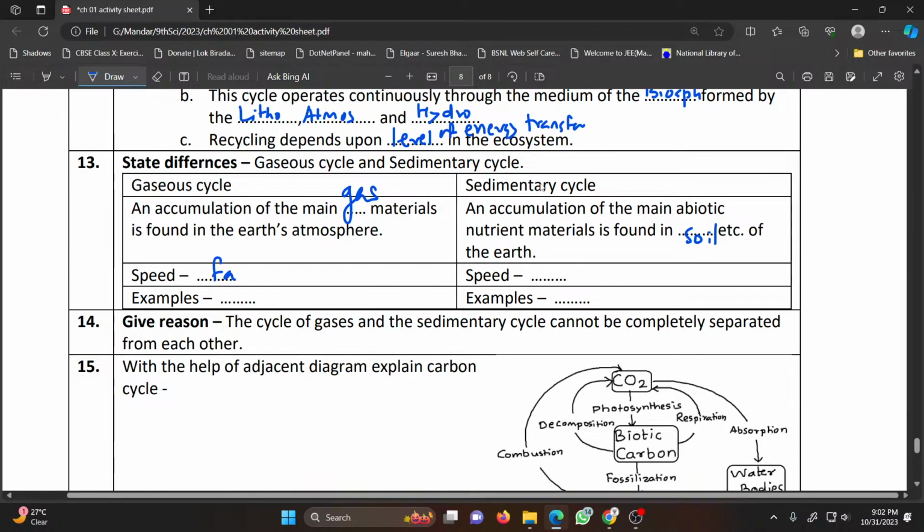Gaseous cycle is fast, sedimentary cycle is slow. Examples of gaseous cycle are carbon dioxide, nitrogen, oxygen, whereas examples of the sedimentary cycle are iron, calcium, phosphorus.